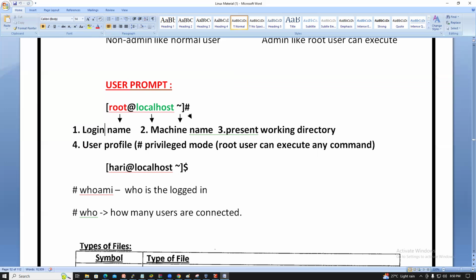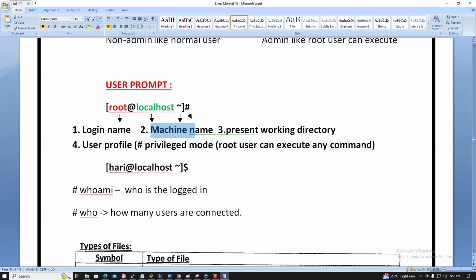So what does it contain? The first one is the login name, you logged in as a root user. The second one, localhost, is nothing but the machine name or system name or server name. The third one is the present working directory. The tilde symbol shows the present working directory, PWD. It shows where you are, whether you are in a directory or a file. Wherever you are, it will show the tilde symbol, the present working directory. The last is the user profile, so the hash is the privileged mode.